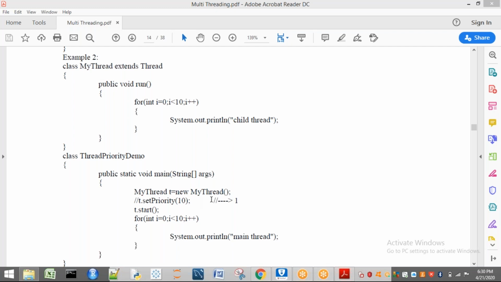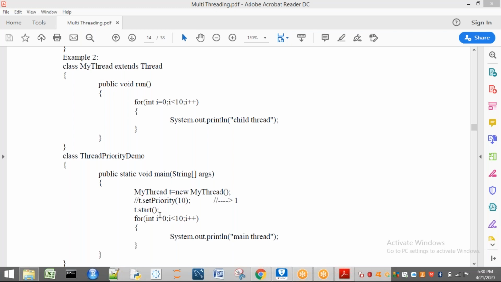So which is having the highest priority now? The child thread is going to have the highest priority. So whenever I say t.start, two threads will be there. One thread goes and executes here, and the main thread will execute here. When I start thread t, two threads are available: one is a thread with priority 10, another is a thread with priority 5.